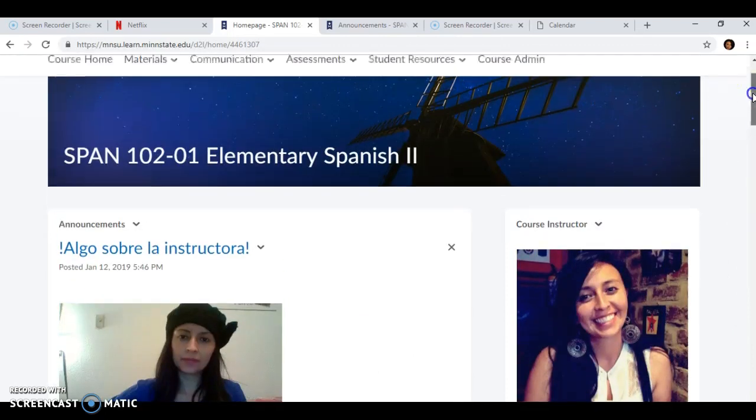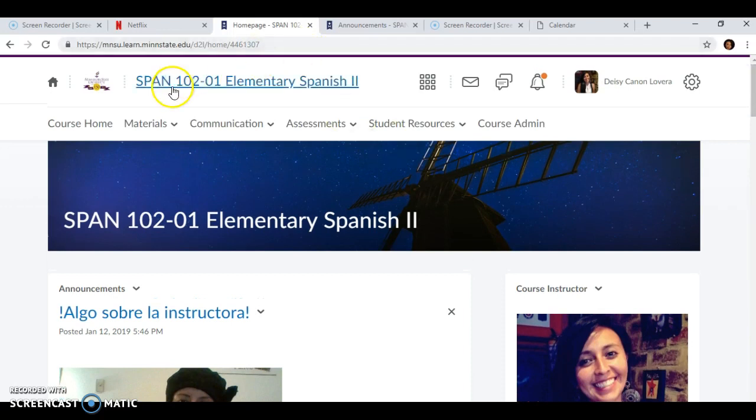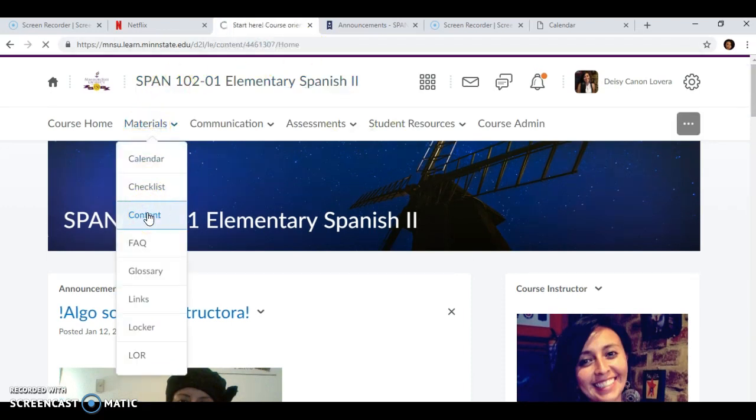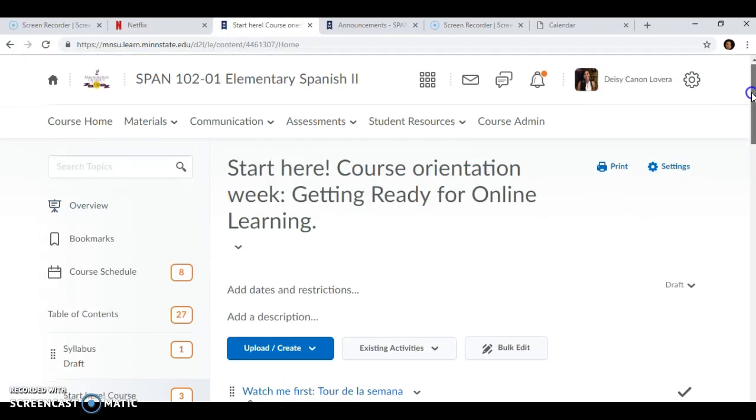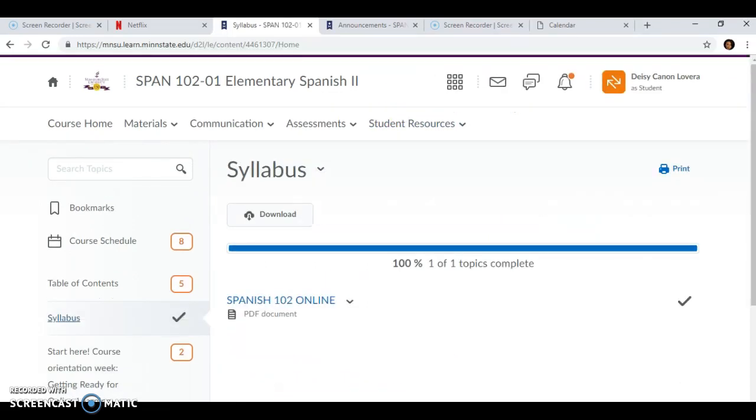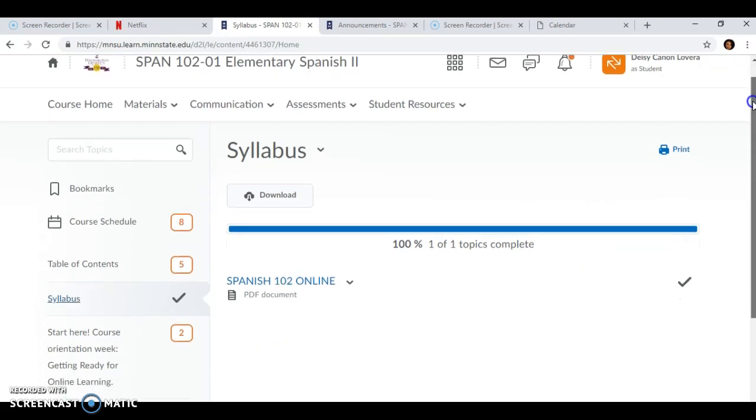If you go to materials and content, the first thing that you will find is the syllabus. I invite you to read it carefully because you will have a quiz that will be your first graded quiz of the course. So please read carefully in order to complete the quiz that you will have during this first week. Then you will go here to start the course.